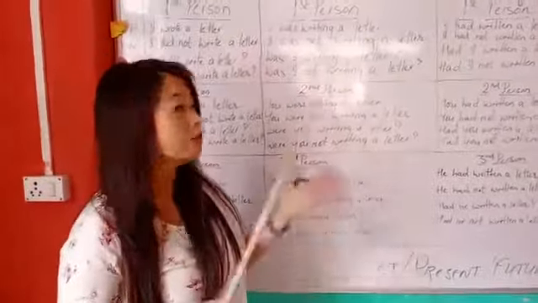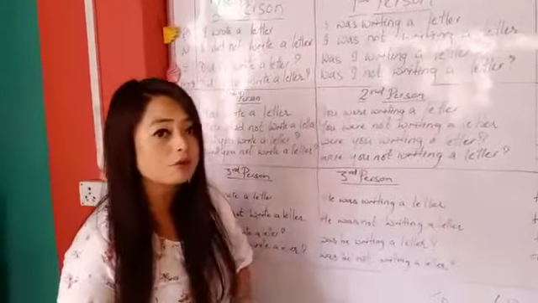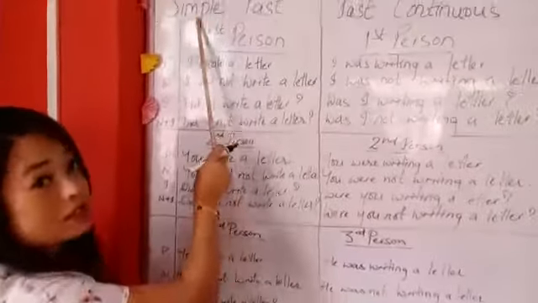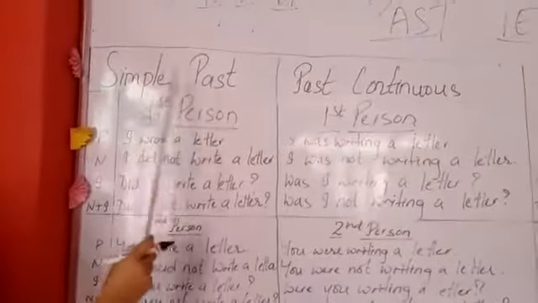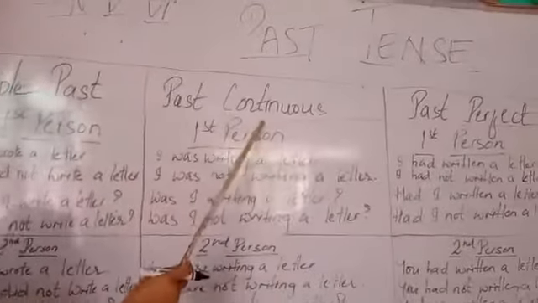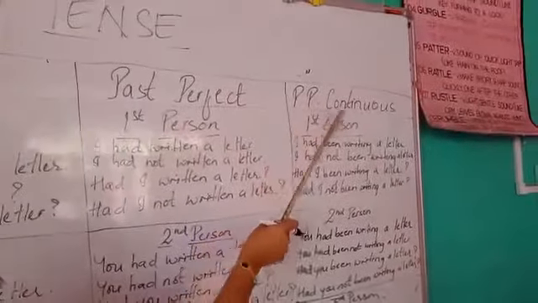Today I am going to tell you about the types of past tense. First of all, which is very important, past is of four types: simple past, past continuous, past perfect and past perfect continuous.